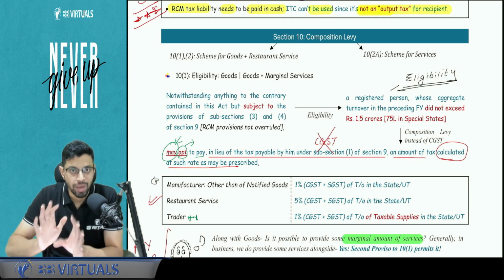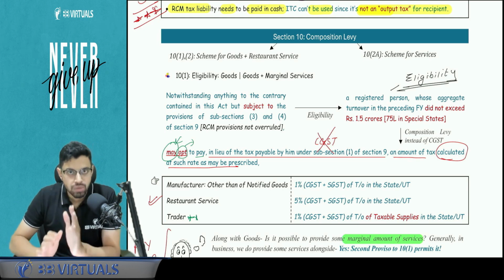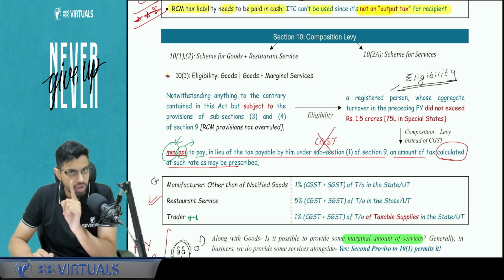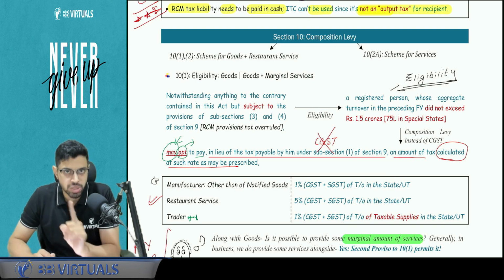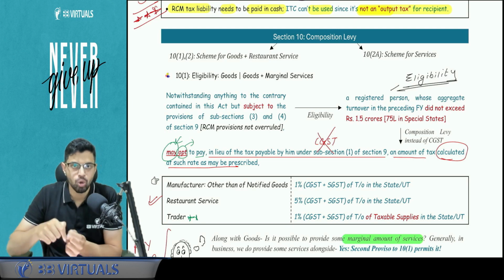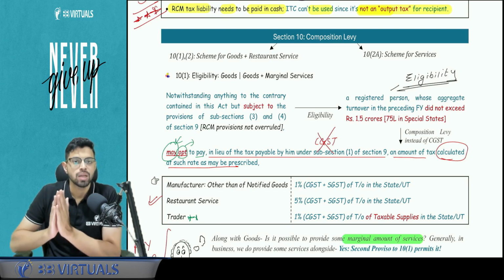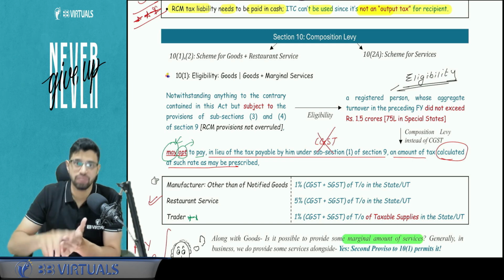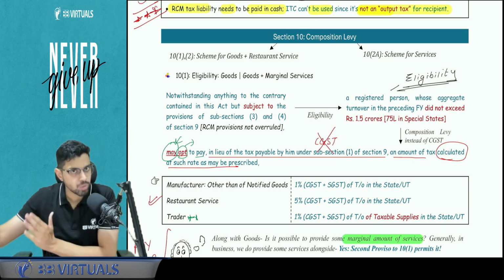Okay, with respect to a manufacturer, there are certain goods which are not allowed to be manufactured. That list I will cover in a couple of minutes. So if you're manufacturing those, you cannot be covered under the composition scheme. What is the logic behind that? There are particular industries like tobacco and all those things, factory bricks. With those particular things, there are high chances of tax evasion and very high tax revenue collection. So the government says no composition scheme for that.